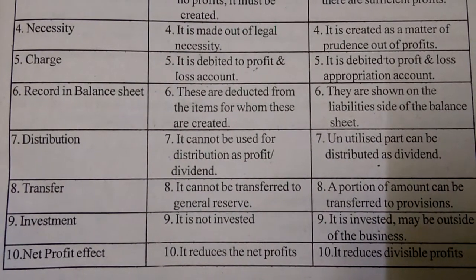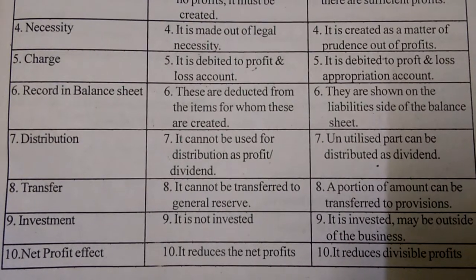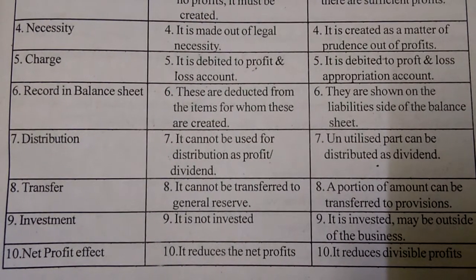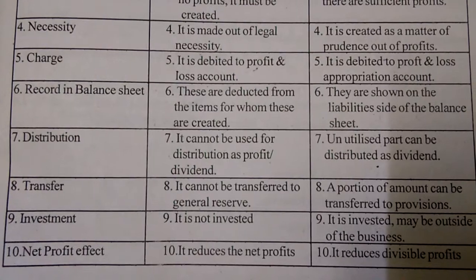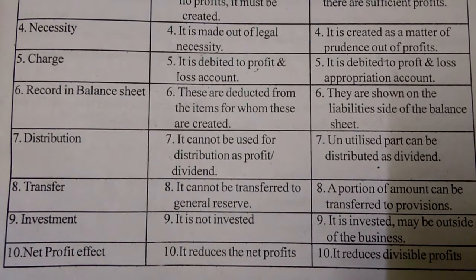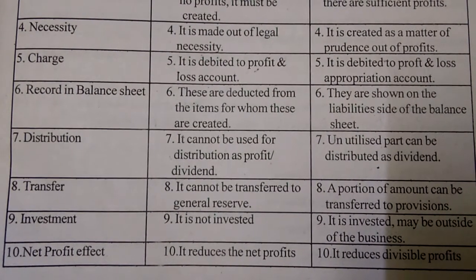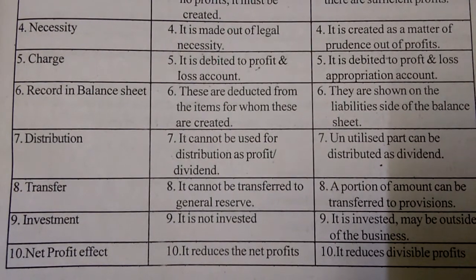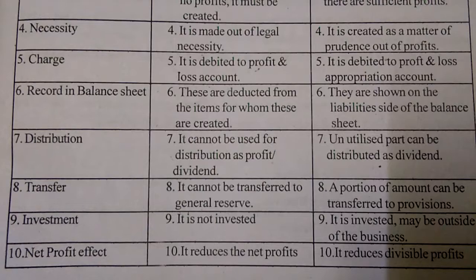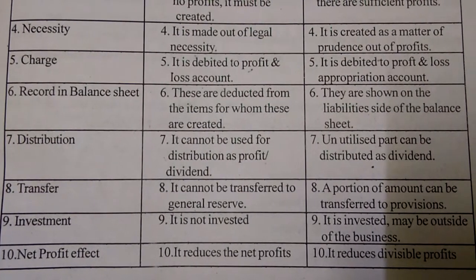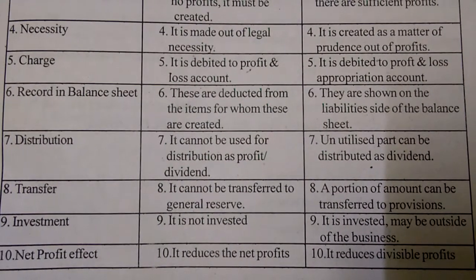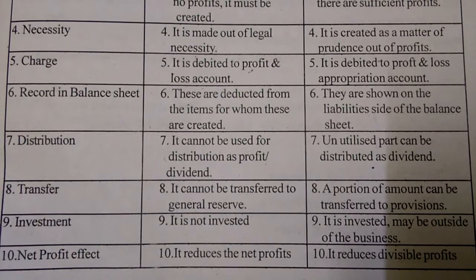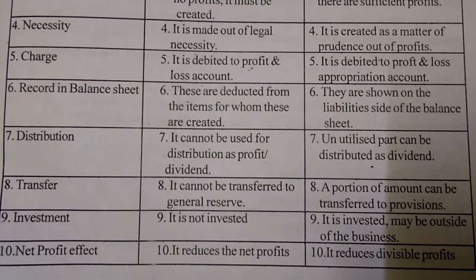Fifth point, charge. From the provisions point of view, it is debited to the profit and loss account. From the reserves point of view, it is debited to the profit and loss appropriation account. Sixth point, record in balance sheet. Provisions are deducted from the items for which they are created.